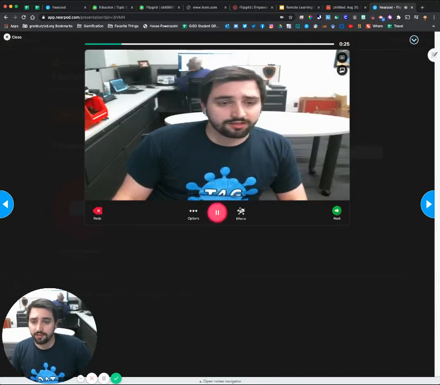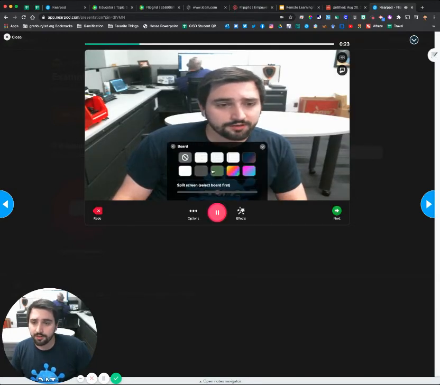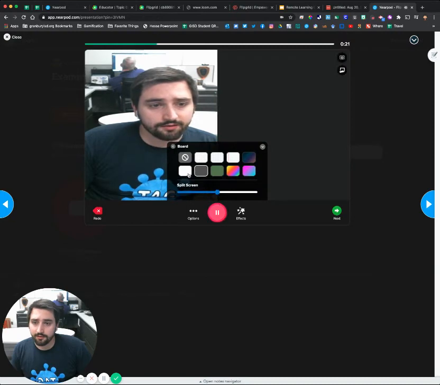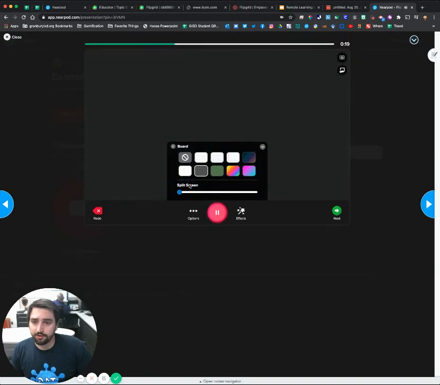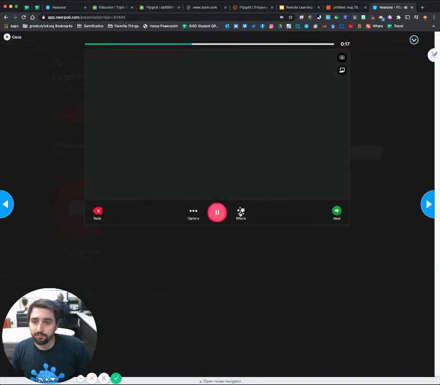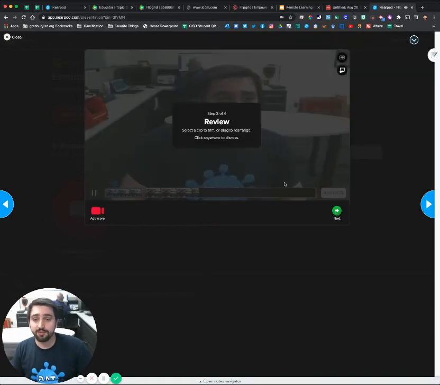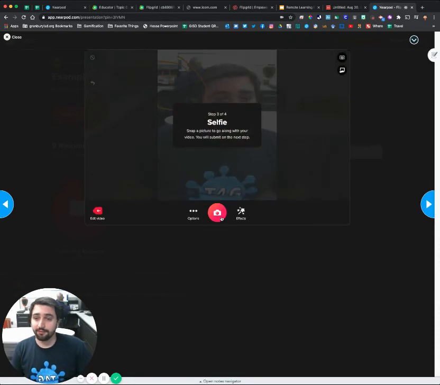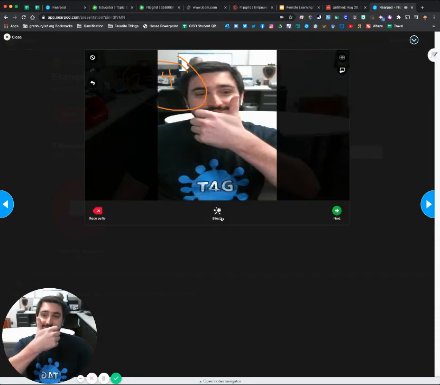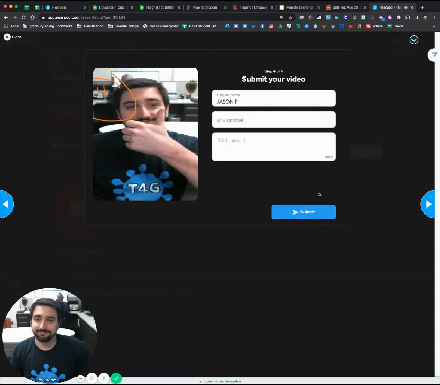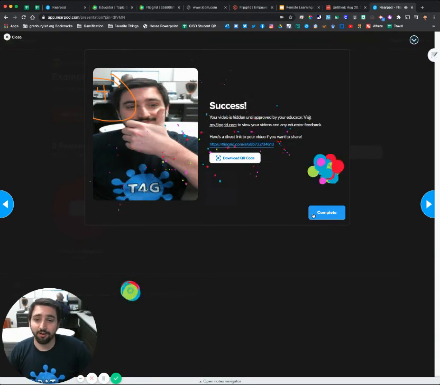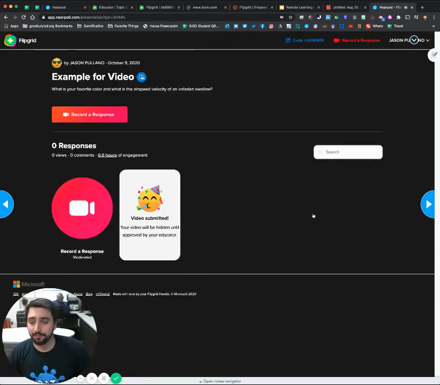They're going to use the whiteboard feature inside of here and then slide it all the way over. Maybe they're going to come in, they're going to do some math assignments. 2 plus 2 equals 4. They do that, they click next, they submit it to me, they take their selfie, and it all gets submitted through Flipgrid.